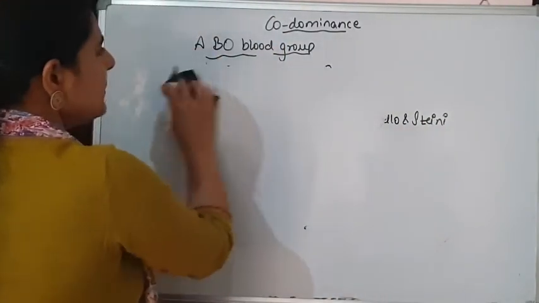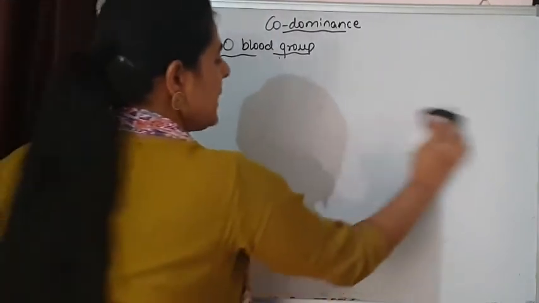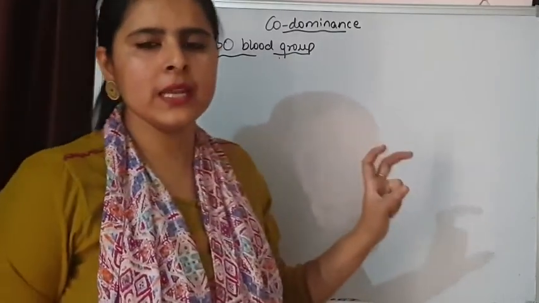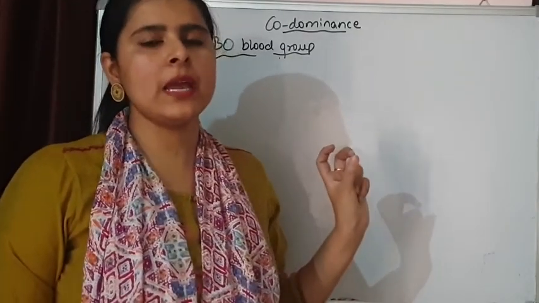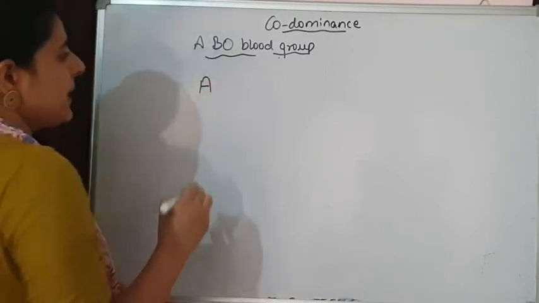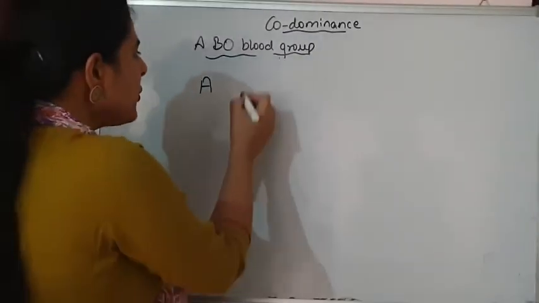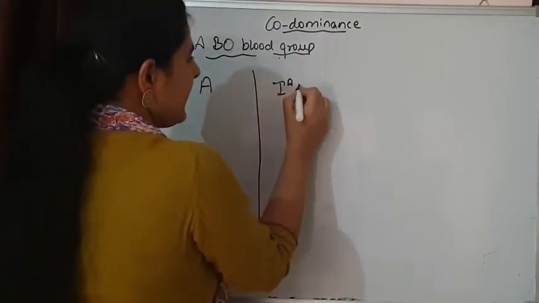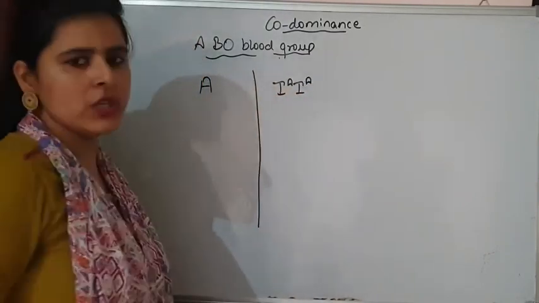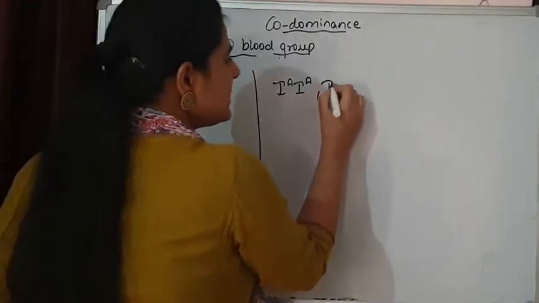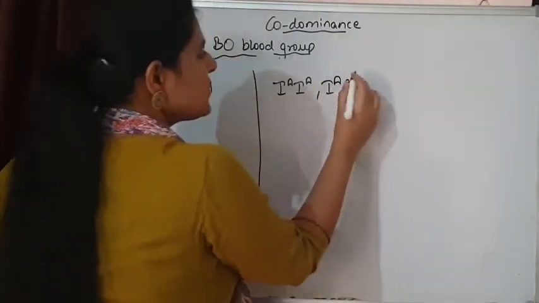Let's see the possible genotypes of these blood groups. We are having 3 alleles. From 3 alleles, we are getting 6 possible genotypes. If I am talking about blood group A, this blood group A is having 2 possible genotypes. This is one situation, homozygous dominant situation, or the second situation is this one.